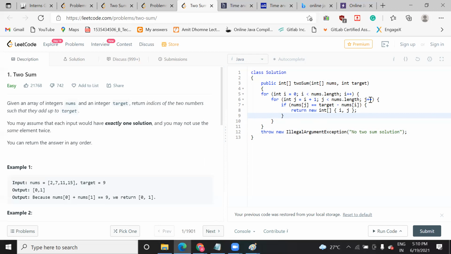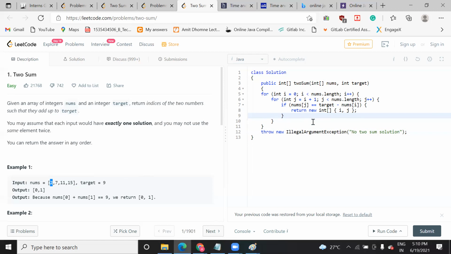Yes, correct, j plus plus. I come inside and check: is the value at index j, that is 7, equal to whatever target you have decided minus this 2? So 9 minus 2 is 7. The condition becomes true, so you return the indices i and j.